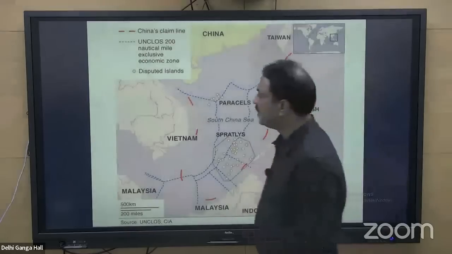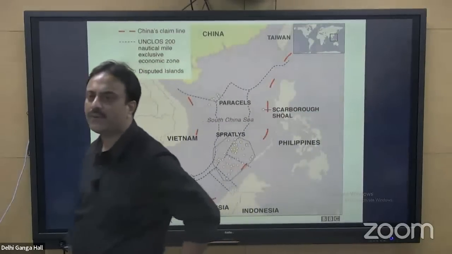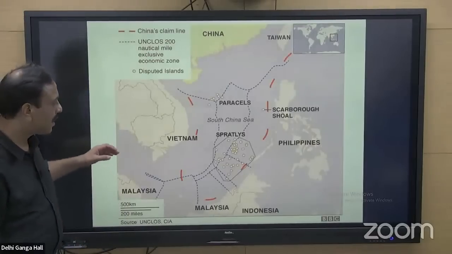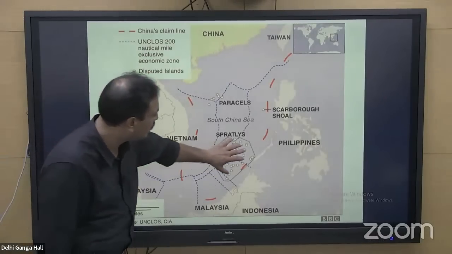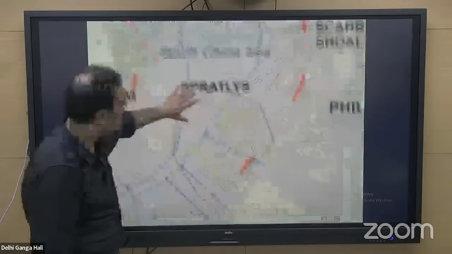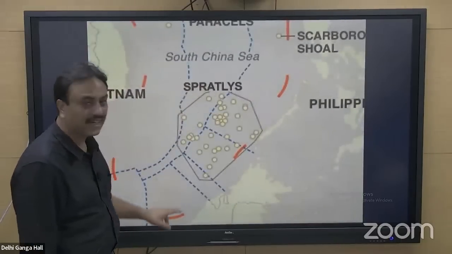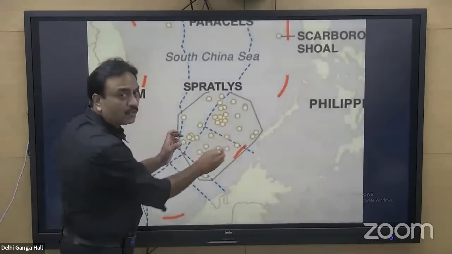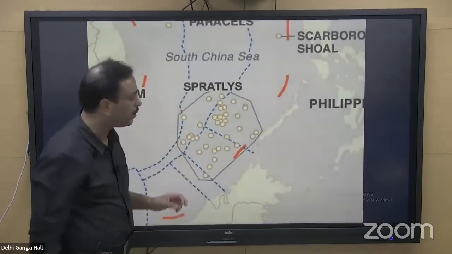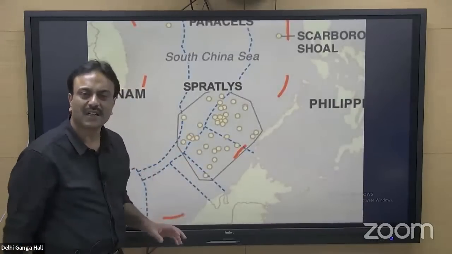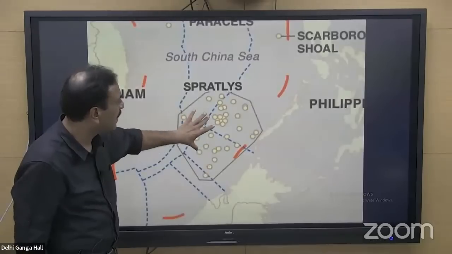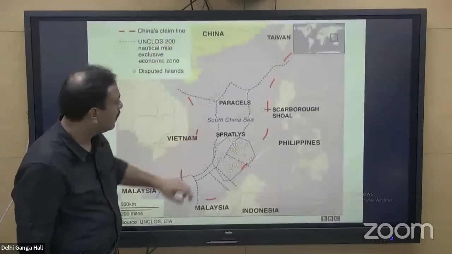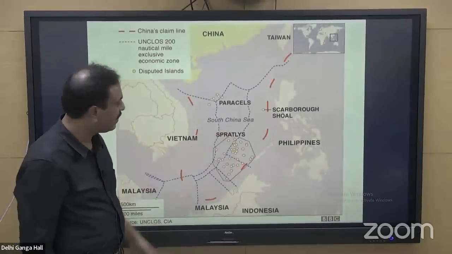If you look at the map of this particular region, then see here, this is the location of Spratly Island. Have a look. These are Spratly Islands. So many small dots on the map. A number of islands are there in this group, that is Spratly Island. Now have a look. So many islands are there.